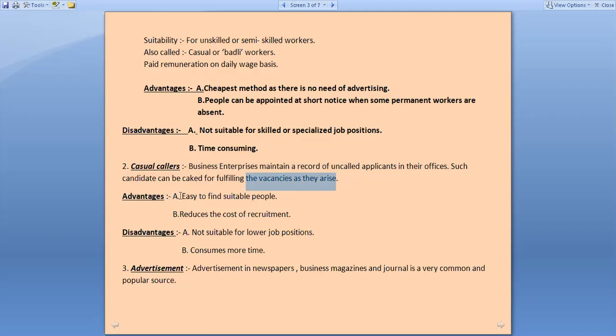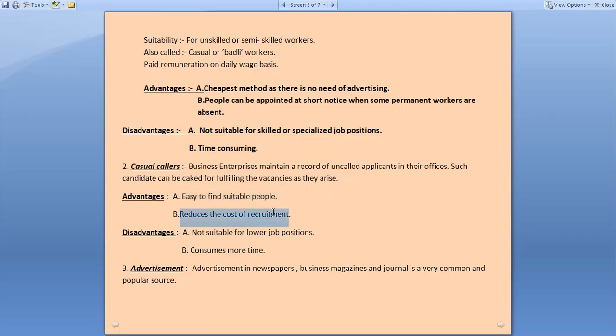There are some advantages. It is very easy to find suitable people as you are already having the biodata. So you will call only those people by screening all the applications for which you are having requirement. If you are having 50 applications, 25 belong to the lower level jobs, 25 belong to the higher level jobs. So if you require a person for the higher level, you will not waste your time in calling the lower level. You will separate the applications of such 25 applicants and you will call only such people. So it will be very easy to find the suitable people.